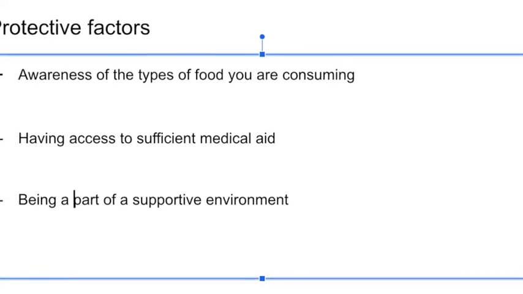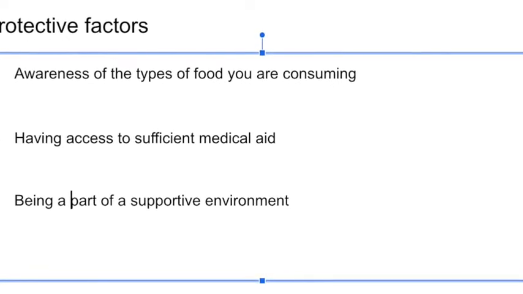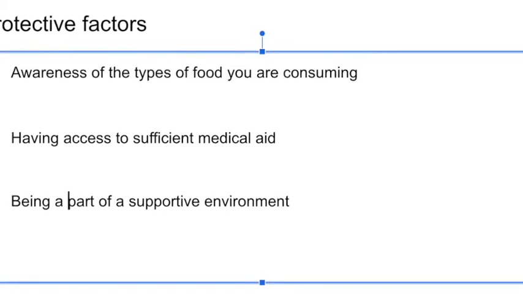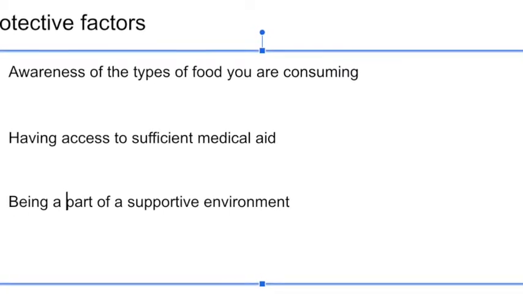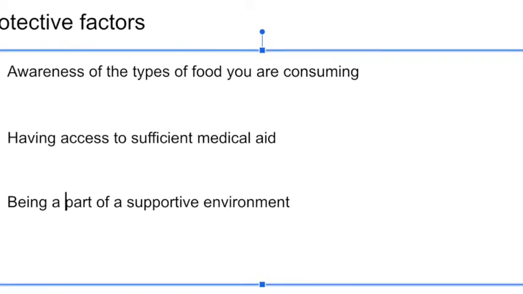And finally, being a part of a supportive environment, for example, living with parents who don't smoke and live healthily. This is a protective factor, as their behaviors can significantly influence a relation's behavior.